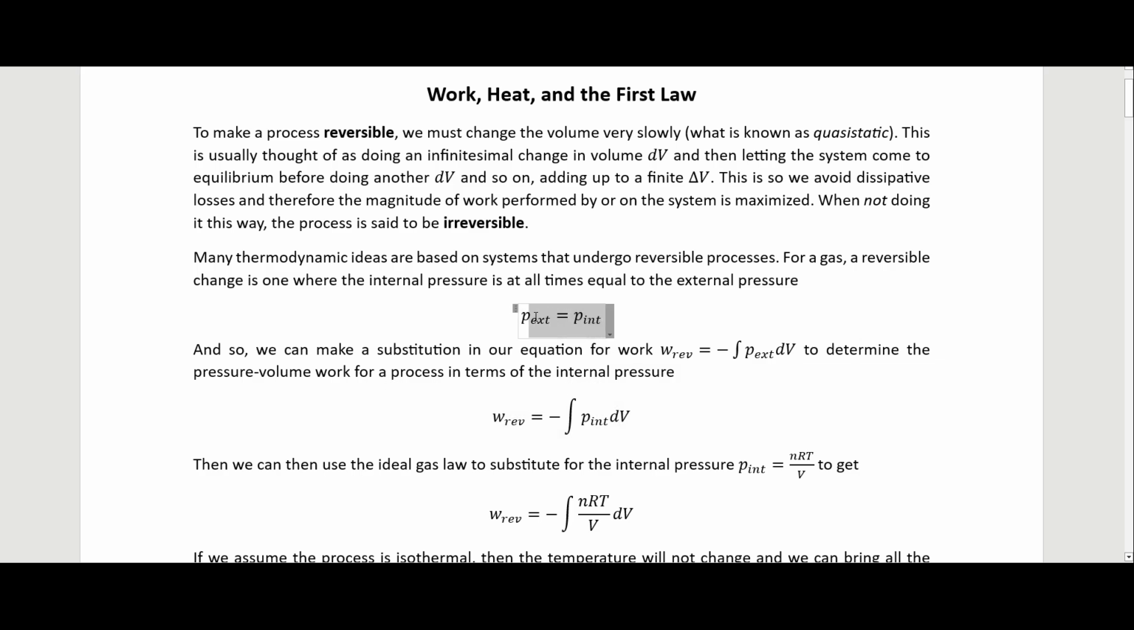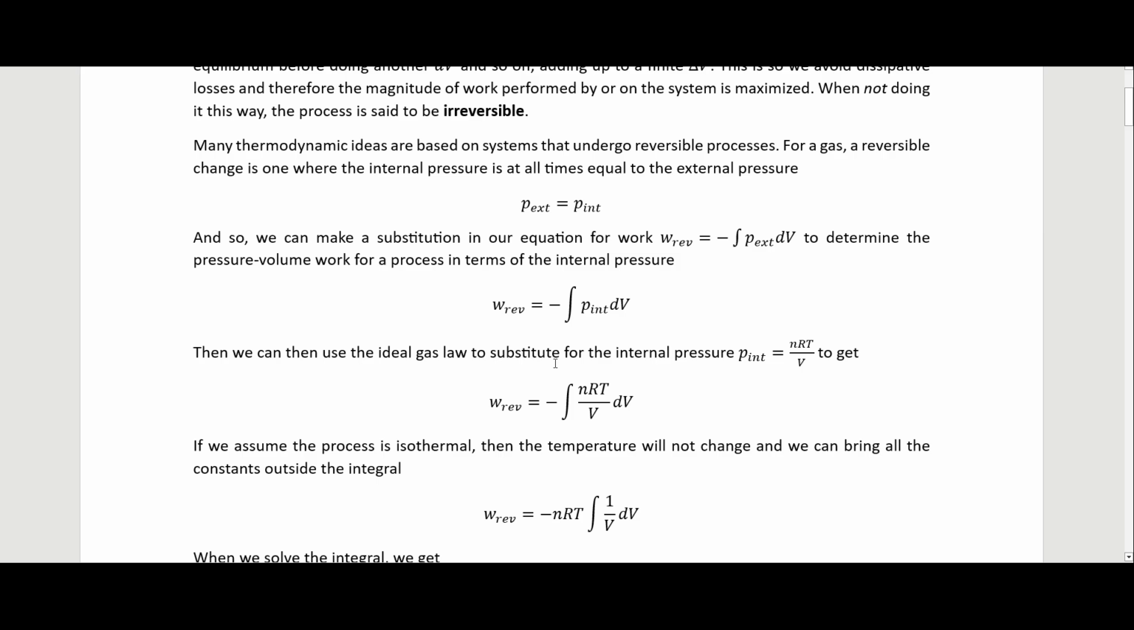So since we know these are always equal, we just put the pressure for the internal, so the system pressure, into our equation there. Then we can use the ideal gas law to substitute in for the internal pressure. So we know if we solve for the internal pressure in our ideal gas law, we get this. So we just put this nRT over V into our equation, and so we end up with this right here.